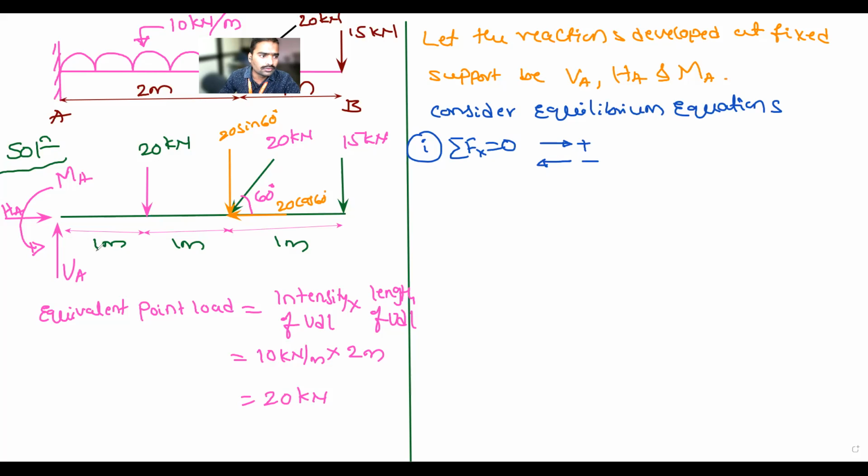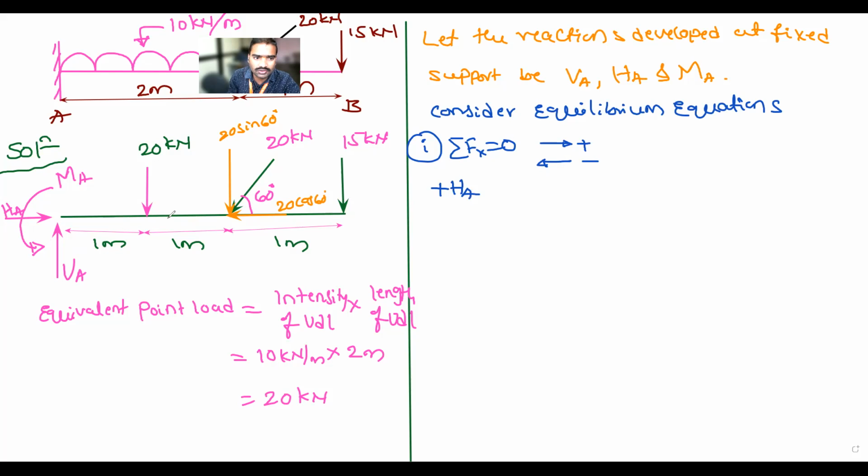Now tell me, what are the forces which are moving in the horizontal direction? HA. Is HA moving in the positive x direction or negative x direction? Positive. It is plus HA. Next, is there any other force which is moving in the horizontal direction?